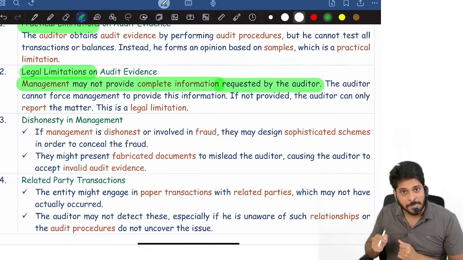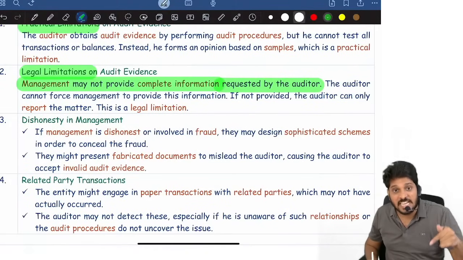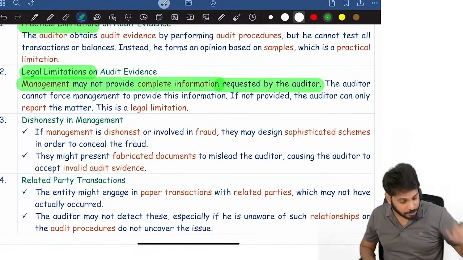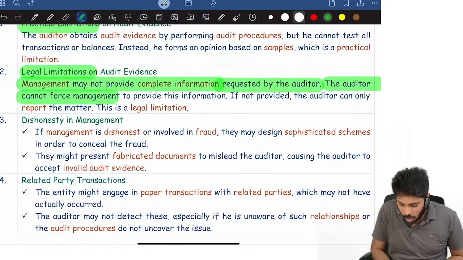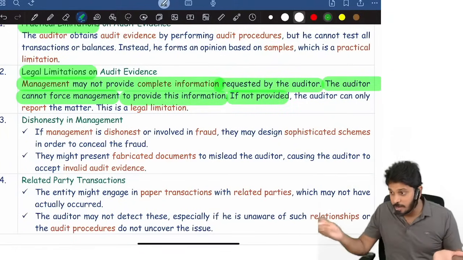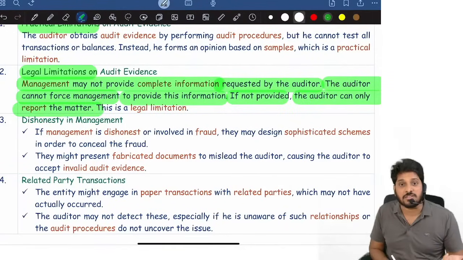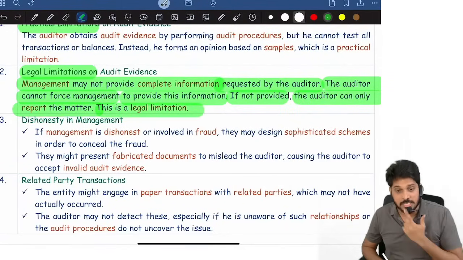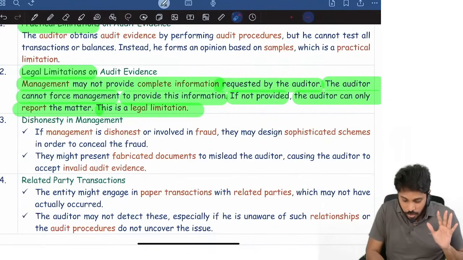Can I force them? I cannot force them. Can I beat them? Can I force them? I cannot. This is a legal limitation. So management may not provide 100% information which the auditor is asking for. The auditor cannot force the management to provide this information. If at all management is not providing, what can we do at max? The auditor can only report it. We can only report that matter, and this is a legal limitation in audit. Yes or no? This is a legal limitation. So they will ask you in exam,